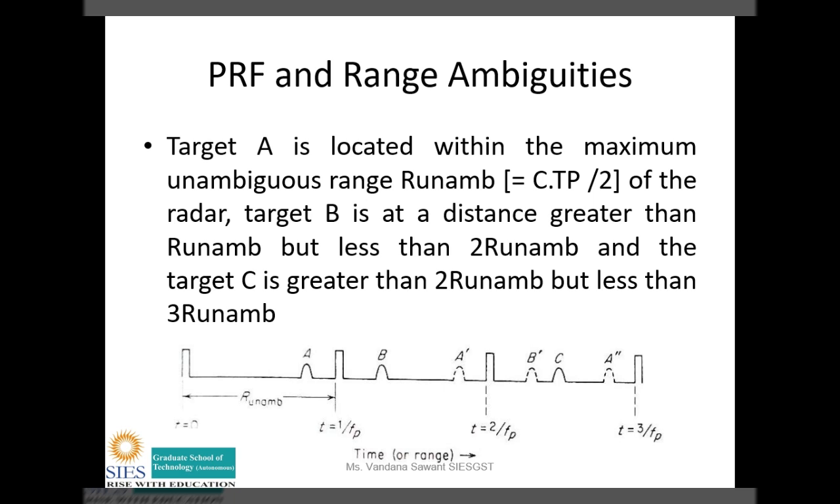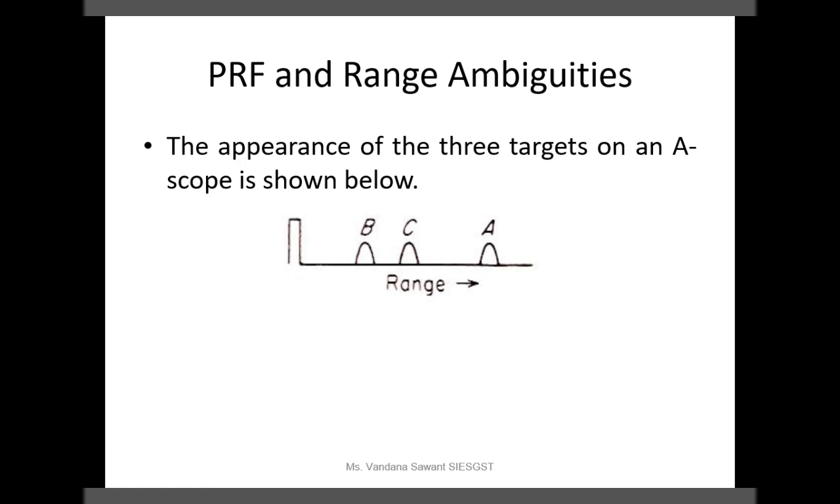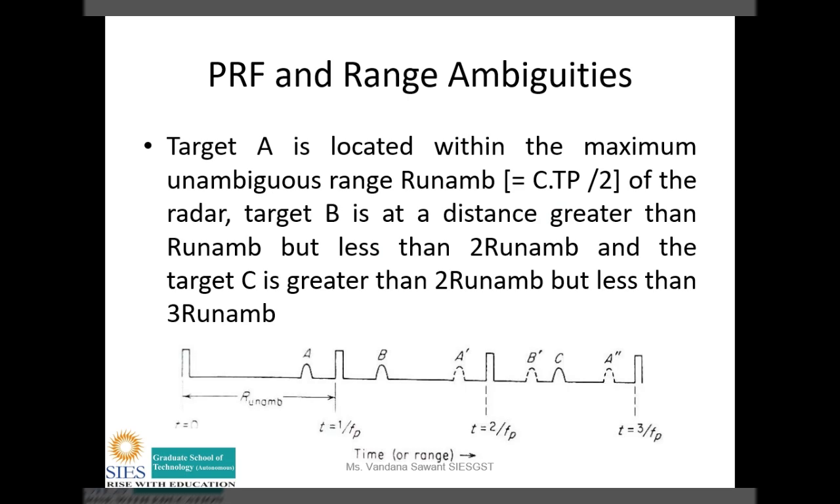Similarly, target C is present at a distance greater than twice R unambiguous but less than thrice R unambiguous. So target C, you can see, is present in between the third and fourth pulse. In this diagram, we can see the clear position of A in between the first and second pulse, that is, within the R unambiguous range.